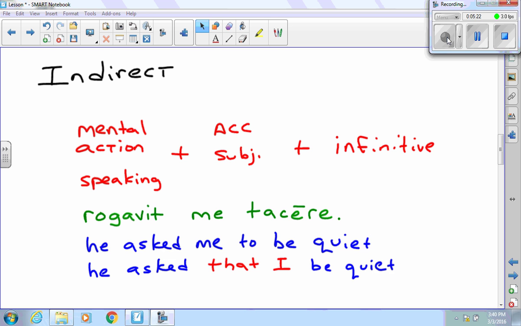That is an asking verb. He asked me to be quiet. There's not a question here, so that's why we don't get an indirect question. It's an indirect statement. He asked me to be quiet. Now that's a literal translation. Your test is going to ask that you know the literal translation, he asked me to be quiet, as well as a better natural English translation, he asked that I be quiet. What I did there is I added the word that, and I changed that accusative subject into I, which is subjunctive form.